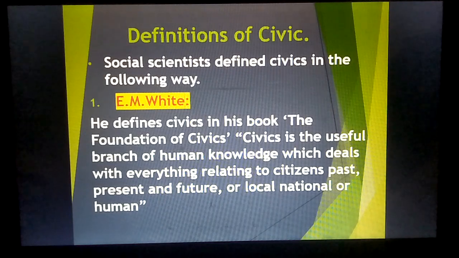So we see that it is the branch of human knowledge which deals with everything relating to citizens, that may be the past, the present, or the future. It's a good and comprehensive definition.